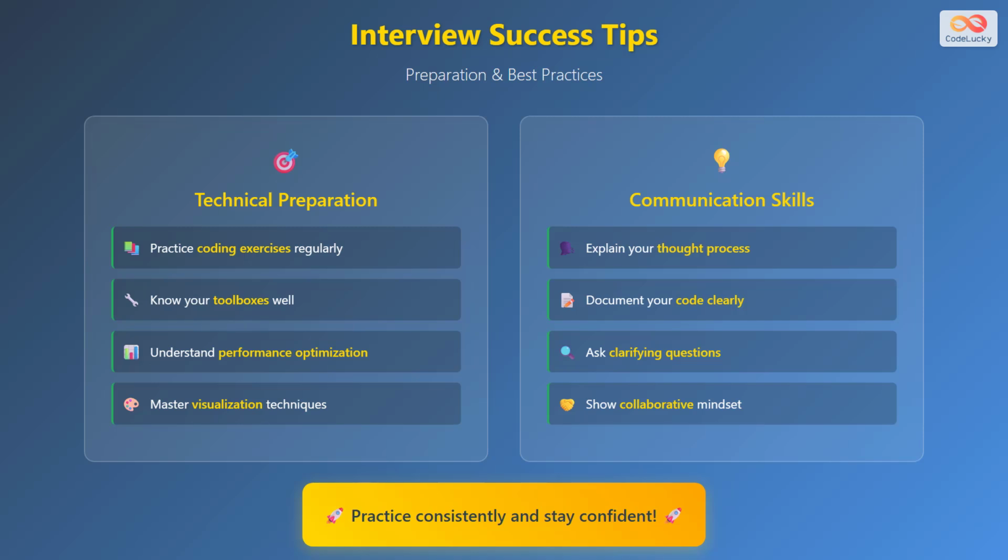Communication skills are equally important in interviews. Always explain your thought process when solving problems, as interviewers want to understand your problem-solving approach. Document your code clearly with meaningful variable names and comments. Don't hesitate to ask clarifying questions about problem requirements, and demonstrate a collaborative mindset by discussing how you would work with team members. Remember that consistent practice builds confidence, and confidence helps you perform your best during interviews. Stay curious about new MATLAB features and applications, as this shows genuine interest in the field and commitment to continuous learning.